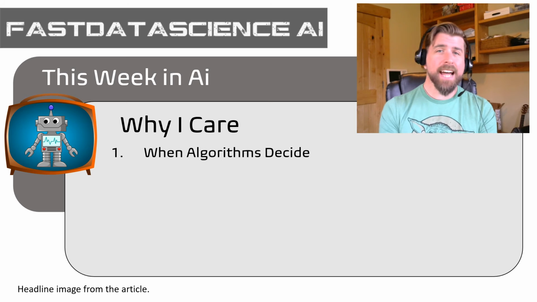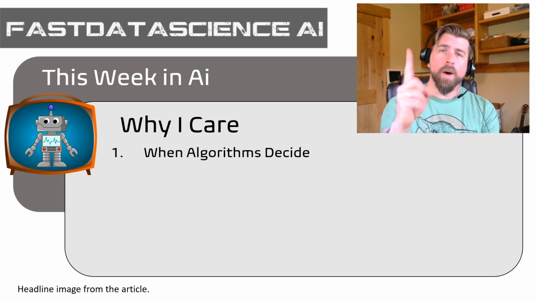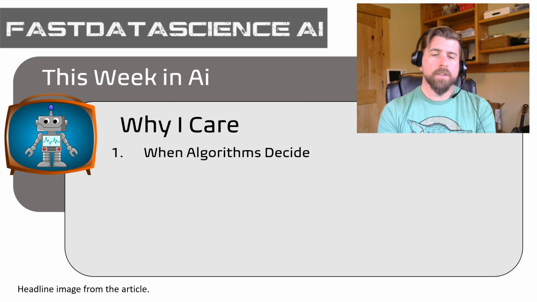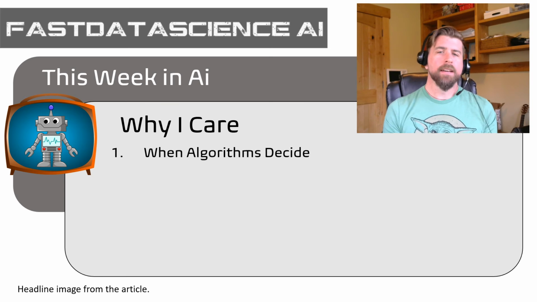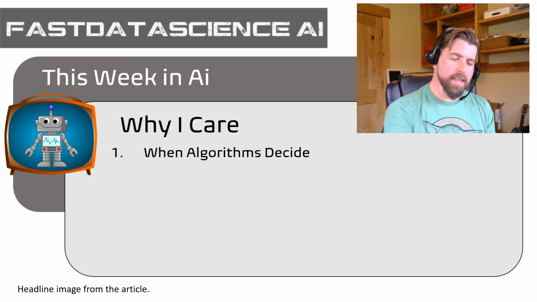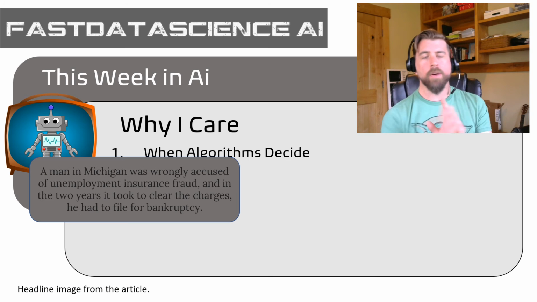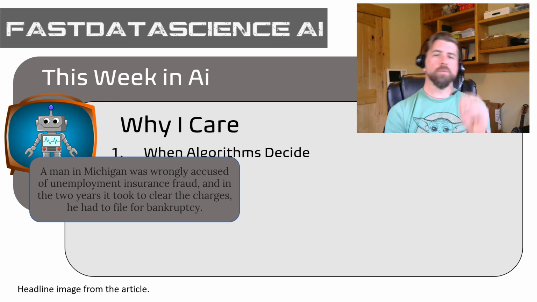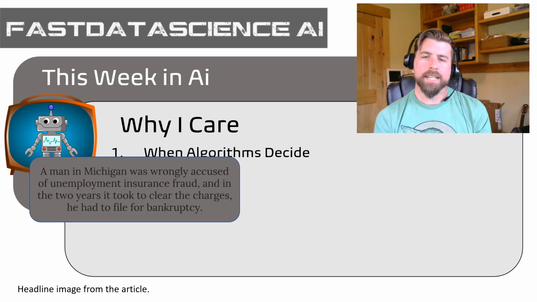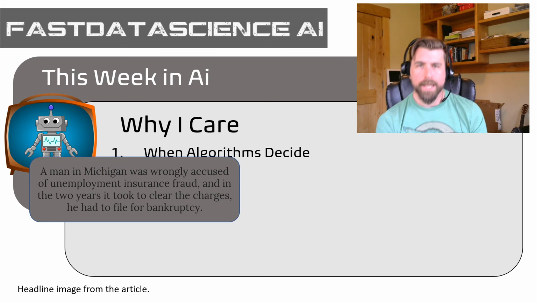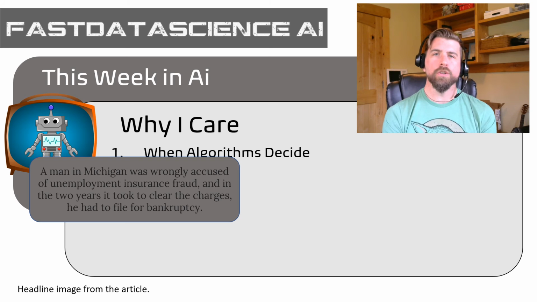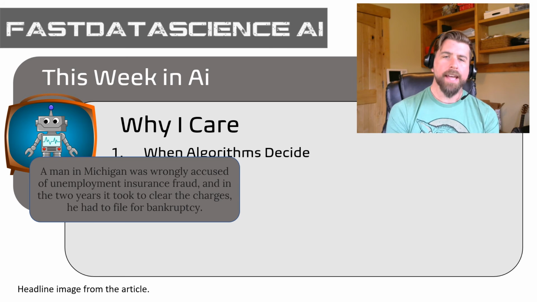But the problem with that is we forget the cases where the model or the algorithm is not accurate. A model that's 99% accurate will be wrong one time out of 100, right? So it's important to keep that in mind as we think about how we deploy these things whenever they're having real human impact. So here are two examples from the article that I thought were really enlightening. A man in Michigan was wrongly accused of unemployment insurance fraud, and in the 2 years it took to clear the charges, he had to file for bankruptcy. That is all due to an algorithm that was used to identify fraud in insurance claims.